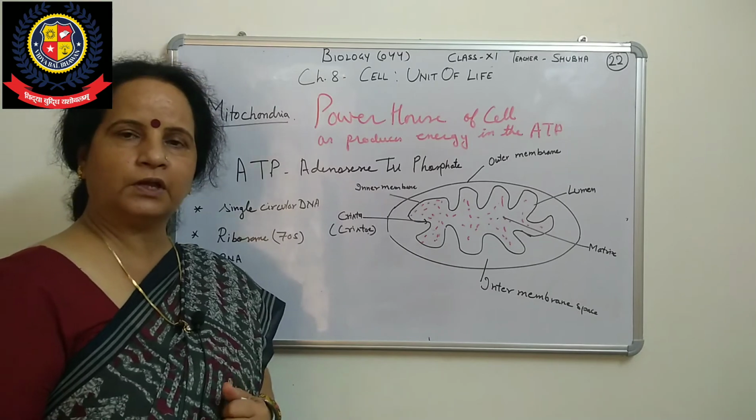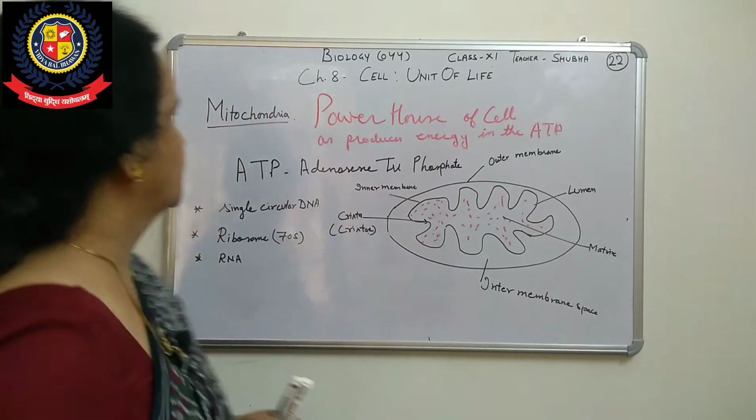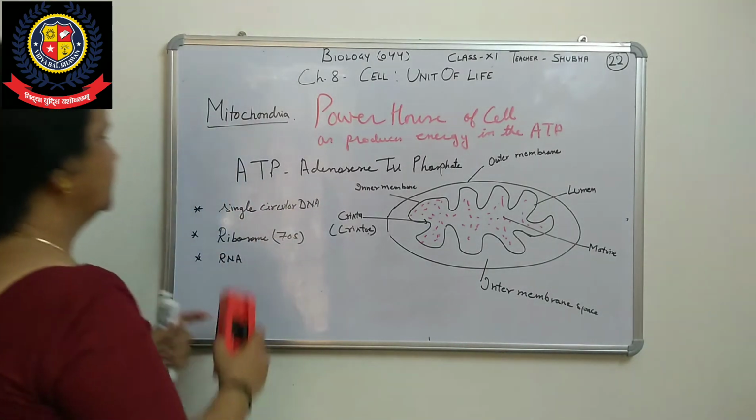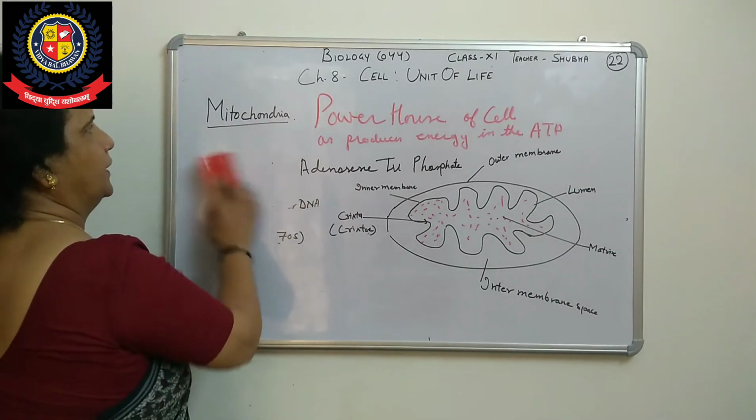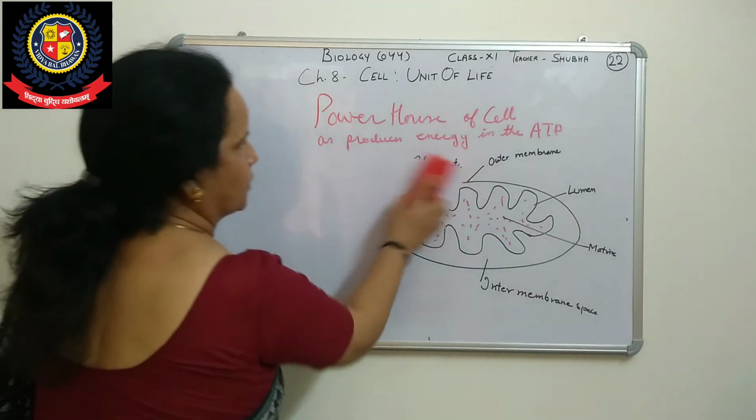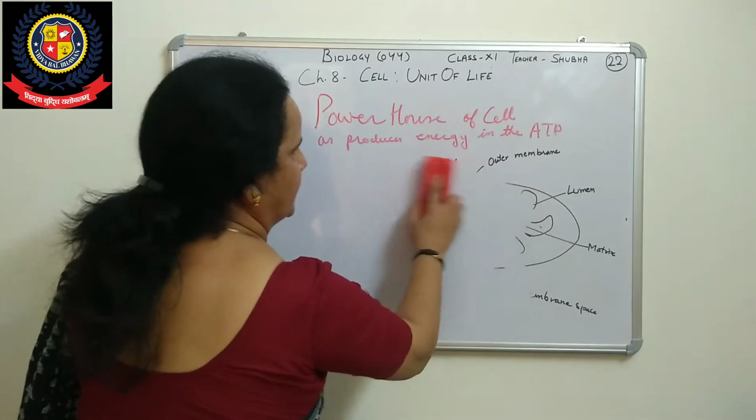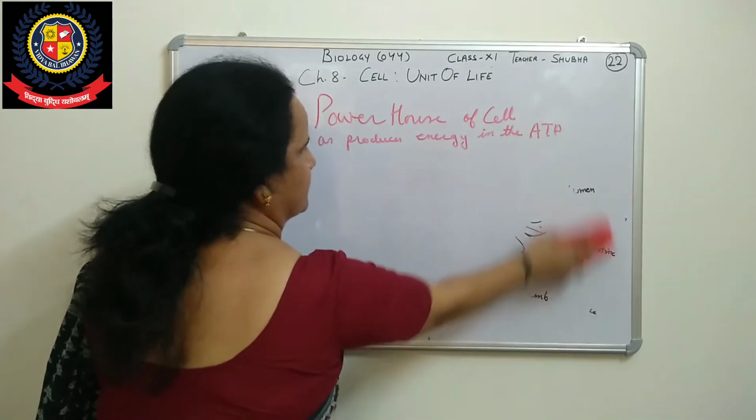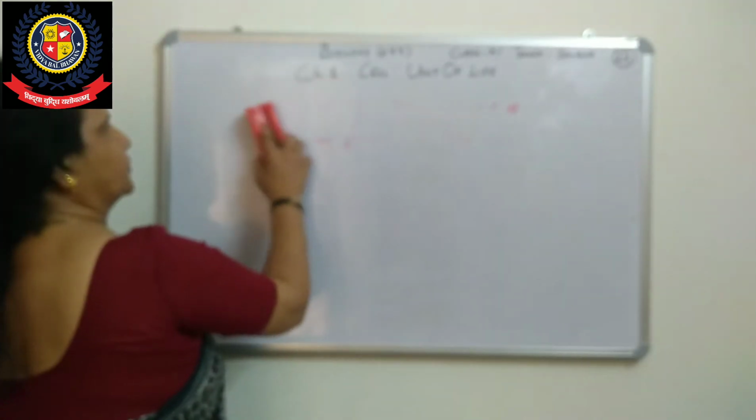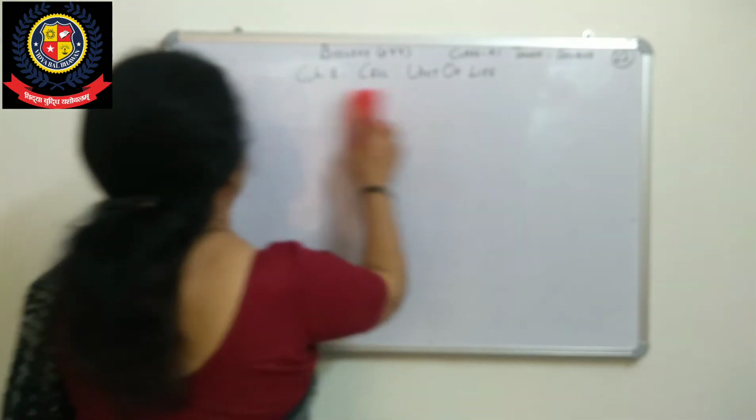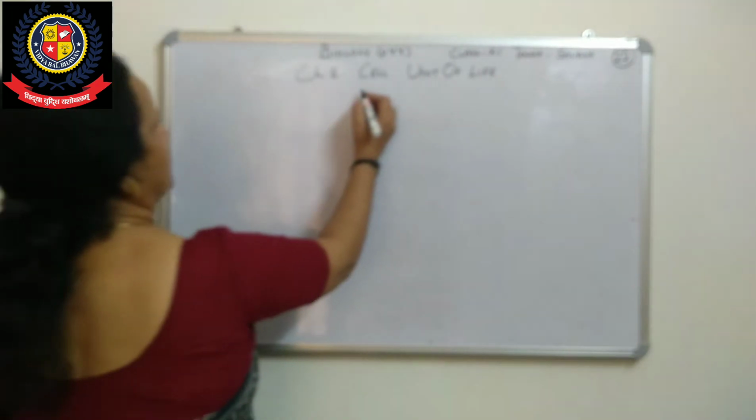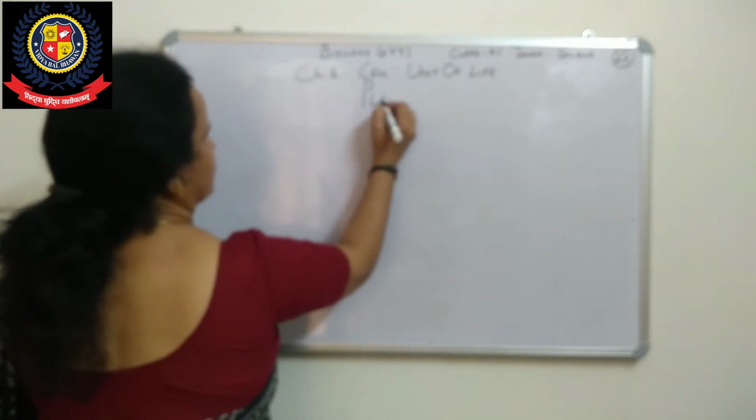Now we will talk about the chloroplast. These two, mitochondria and chloroplast, are autonomous bodies, because they have their own DNA and RNA. Right? Chloroplast also has its own DNA and RNA. First of all, the chloroplast is also called a plastid. What is it called? Plastids. Next we will talk about plastids.